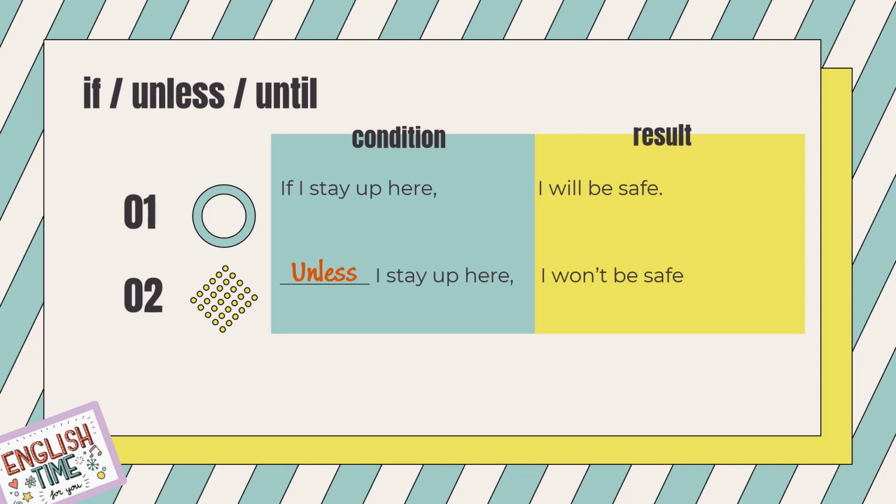Now, let's take a look at our next sentence. Blah studies hard. He will get a good score. Do they get along well? Does the condition support the result? What's the condition? The condition is he studies hard. The result is he will get a good score. Does that make sense? Yes. If it does, then what to fill in the gap? Yes, if. If he studies hard, he will get a good score. Here, the condition supports the result, right?